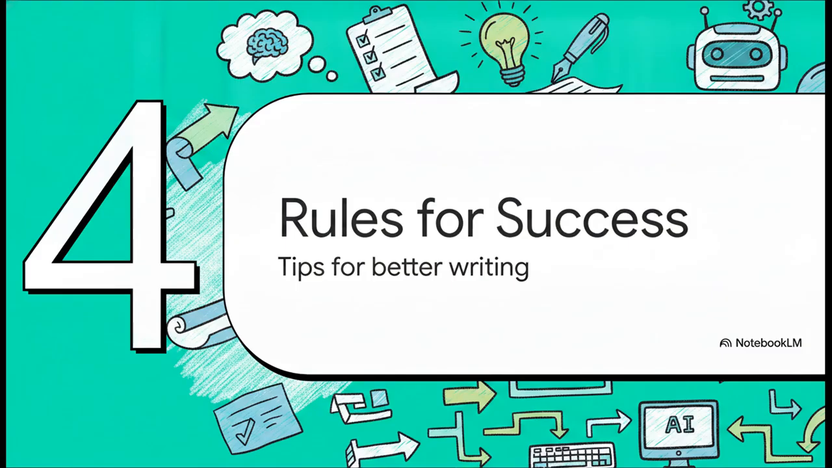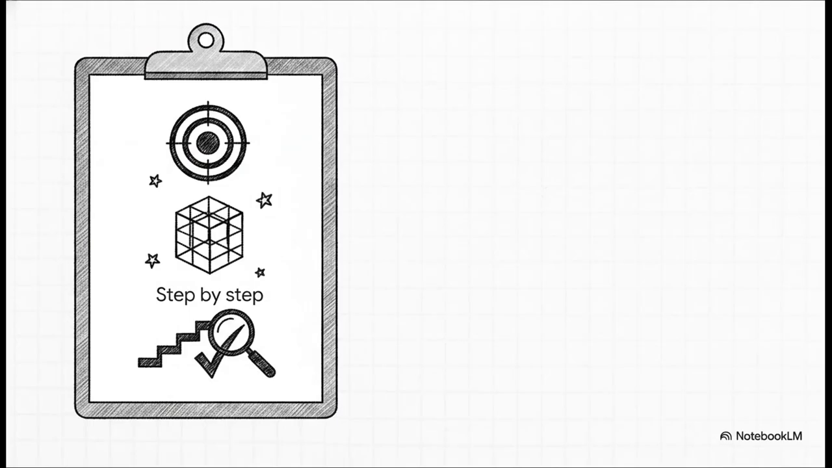Finally, we have Section 4, Rules for AI Success and Tips for Better Writing. Now that you've seen the methodology actually working in action, let's quickly unpack these rules. We really want to leave you with a tangible mental checklist you can use the very next time you sit down to write with AI.